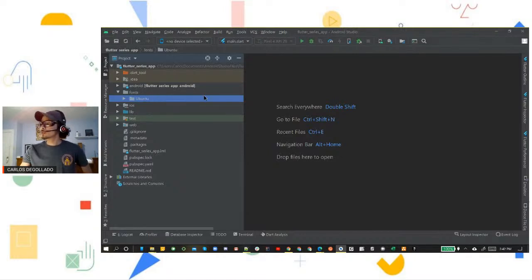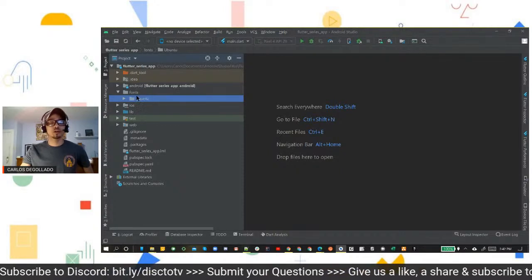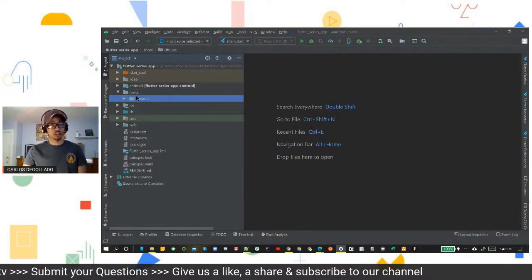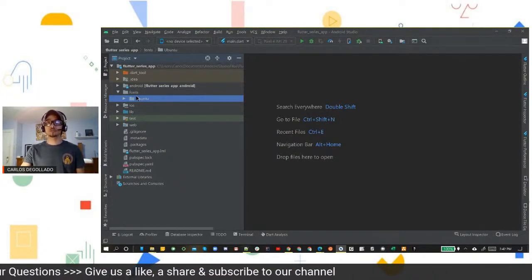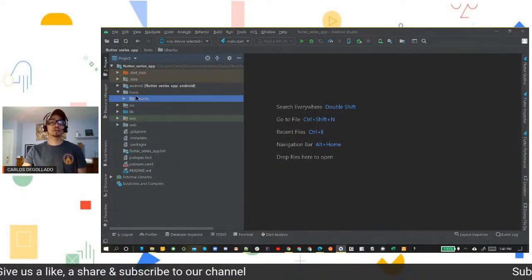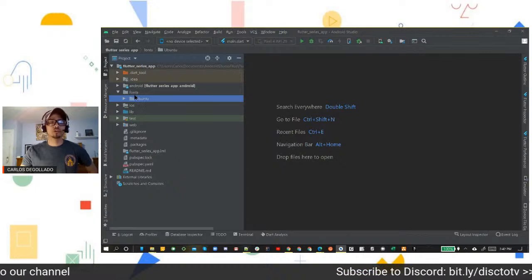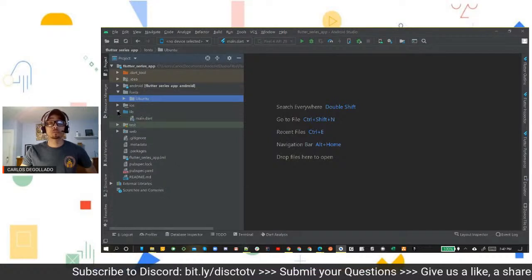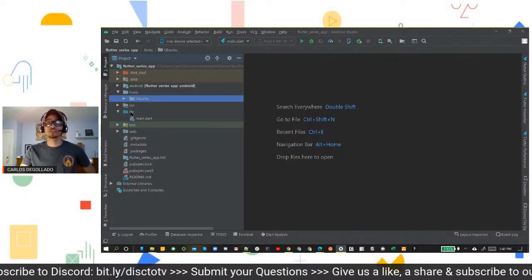So first thing we want to do with our colors is create our colors Dart file. And like I said, Dart is a language. Whether it's going to be Flutter or colors.dart, everything is going to end in .dart, home.dart. They're all going to be Dart files. So we're going to create a colors Dart file. But in order for us to do that, let's create a folder to put our colors inside of so that we can stay organized.